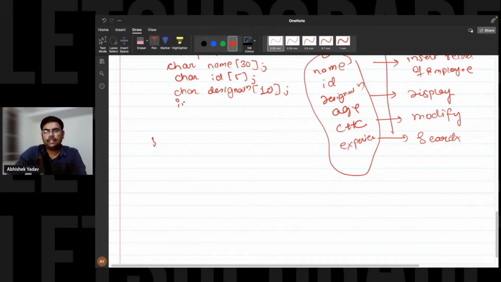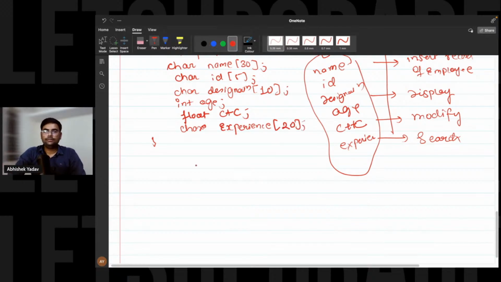Similarly, we have the age. Age will be in integer. And what about CTC? CTC will be in float, right, everyone? Let's take float CTC here. And after that, we have the experience also, so char experience, and let's assume the length of the experience array is 20 here. This is clear? Yes or no, everyone?